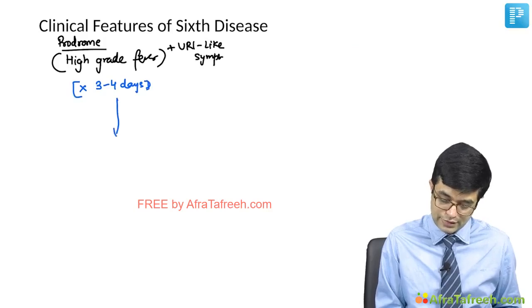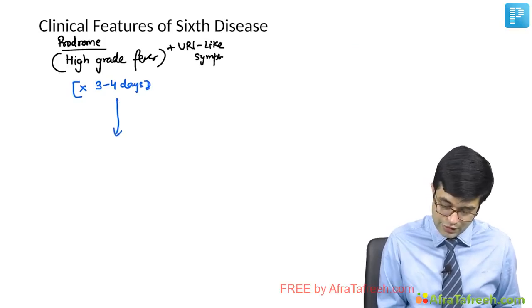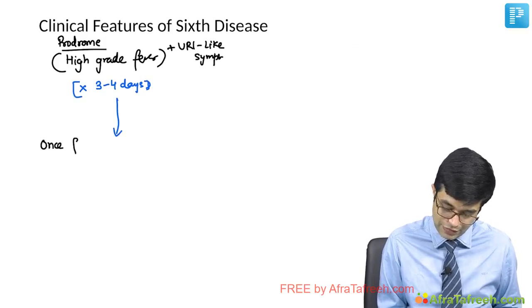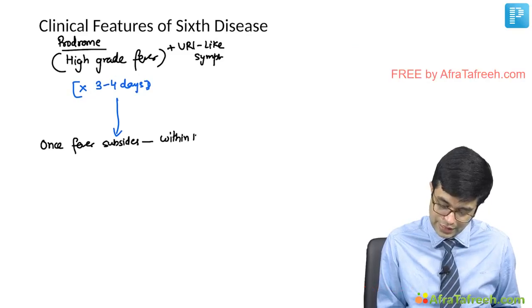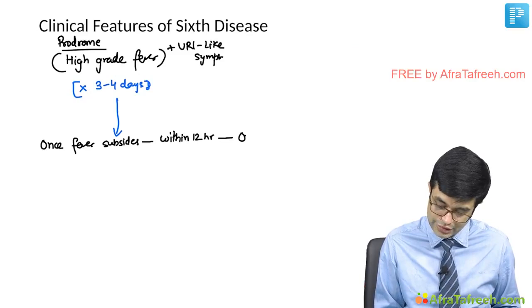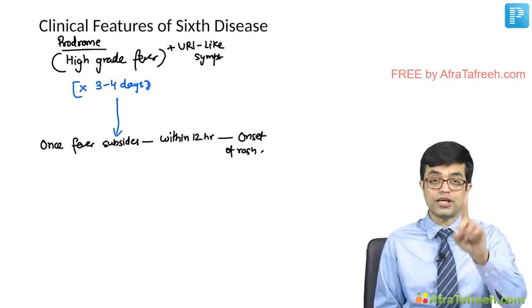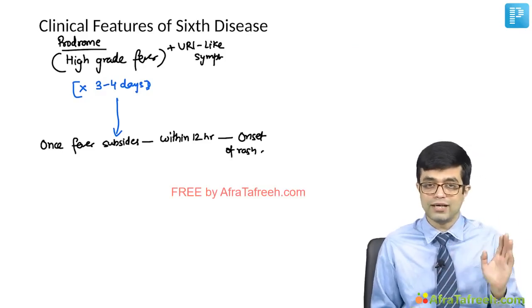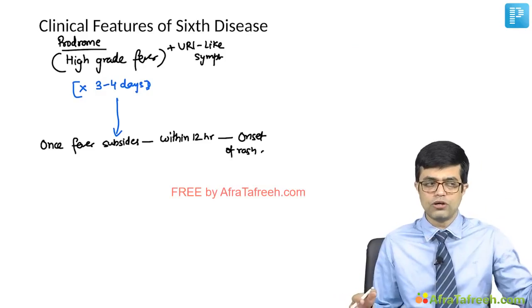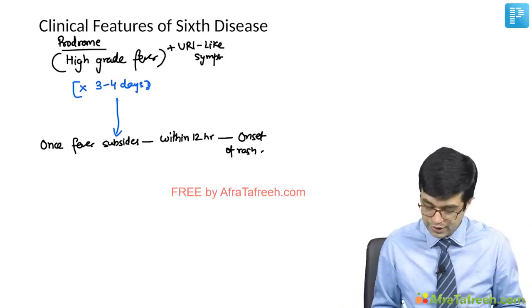After that, once the prodrome starts to come down and once fever subsides, within 12 hours of fever subsiding, there is onset of rash. So this is very characteristic. Rash comes once fever has gone away. Within 12 hours, the rash will come back. It is like the rash is waiting. Fever will go away, 12 hours have passed, now I will appear.